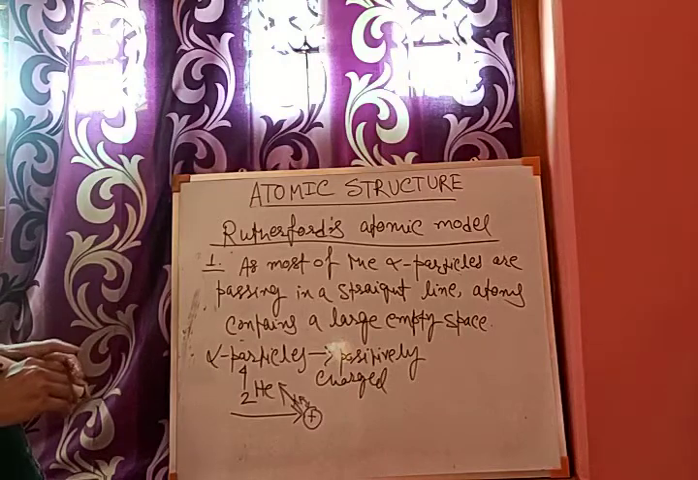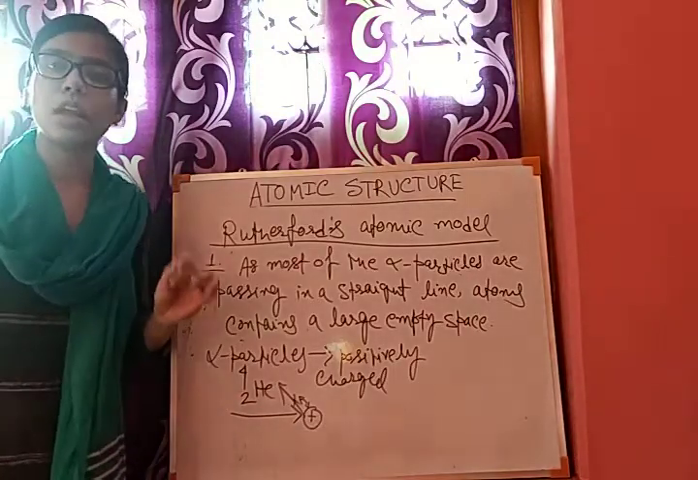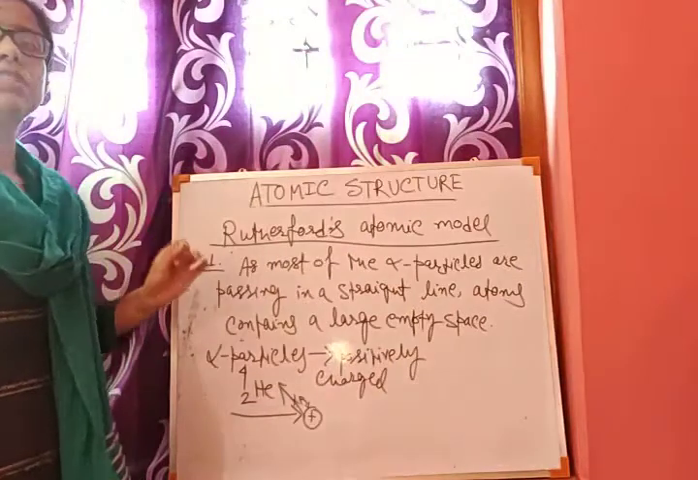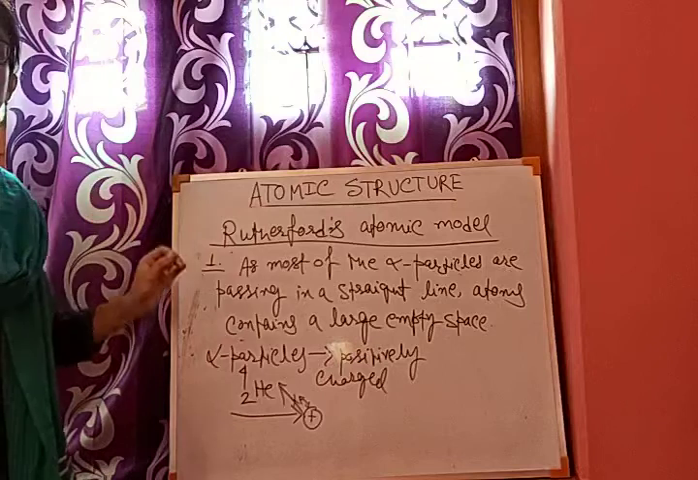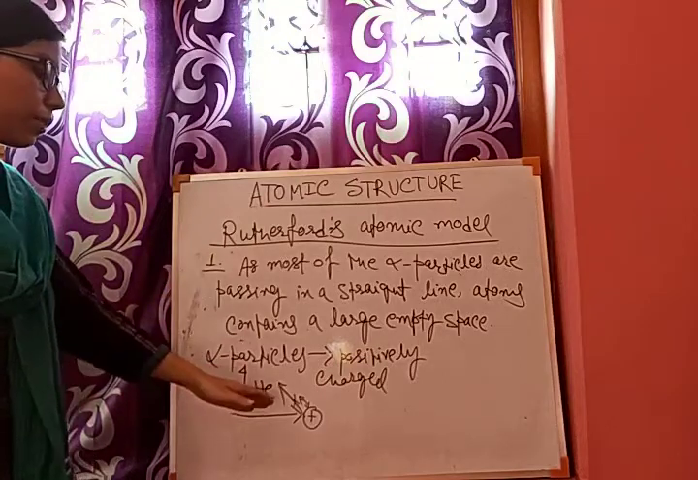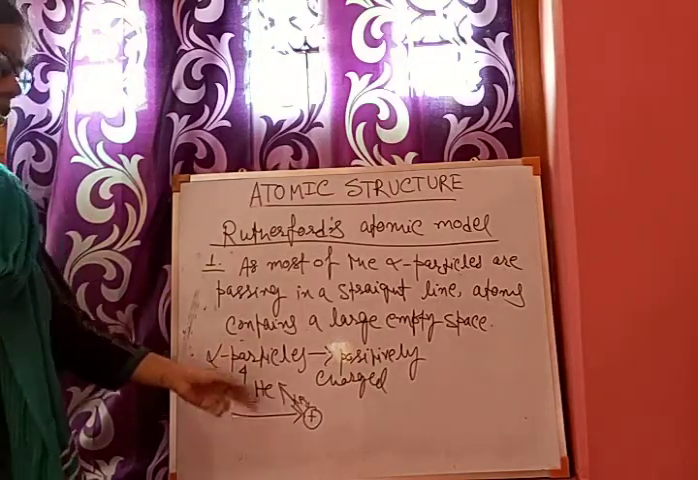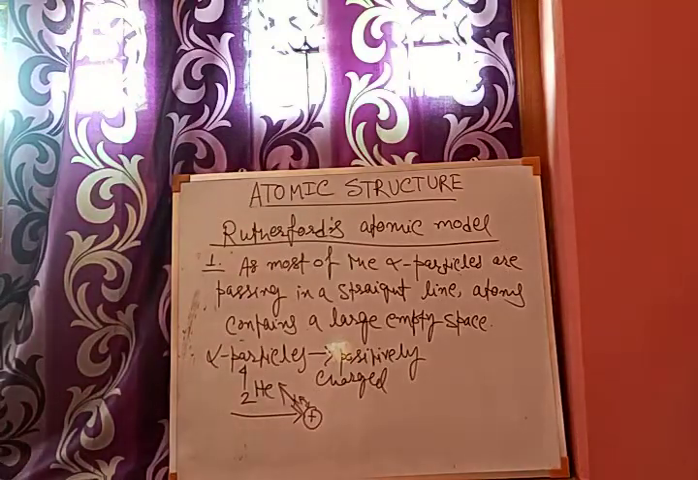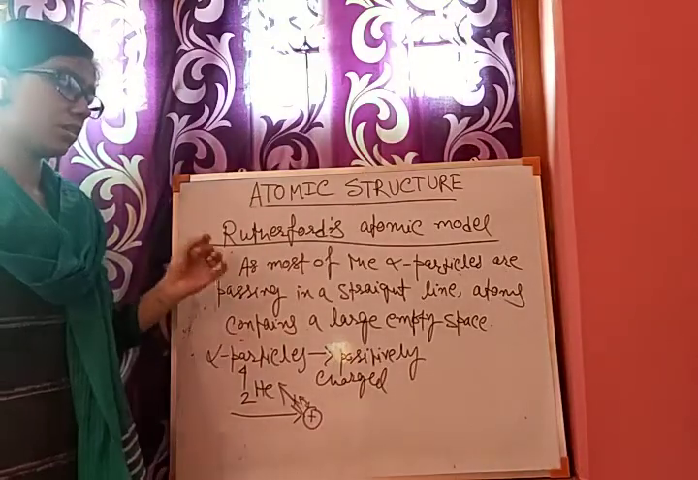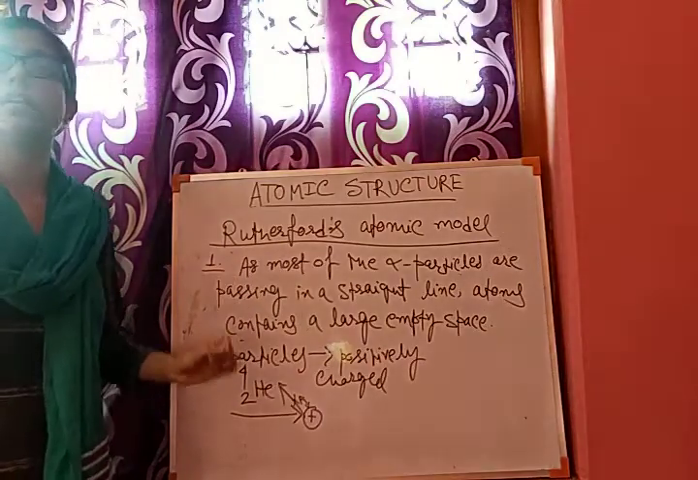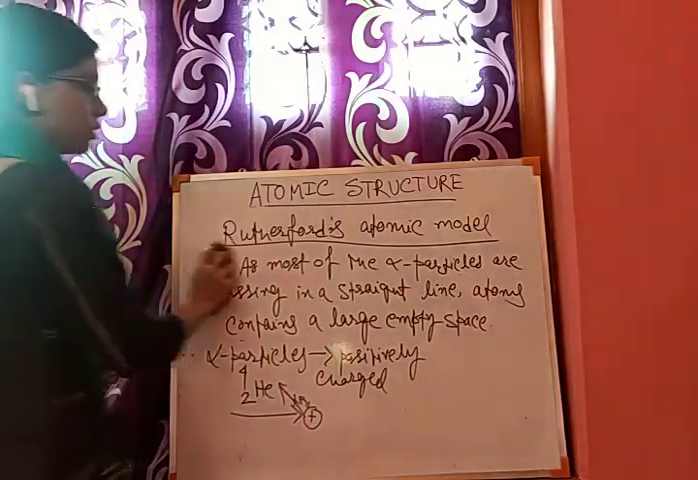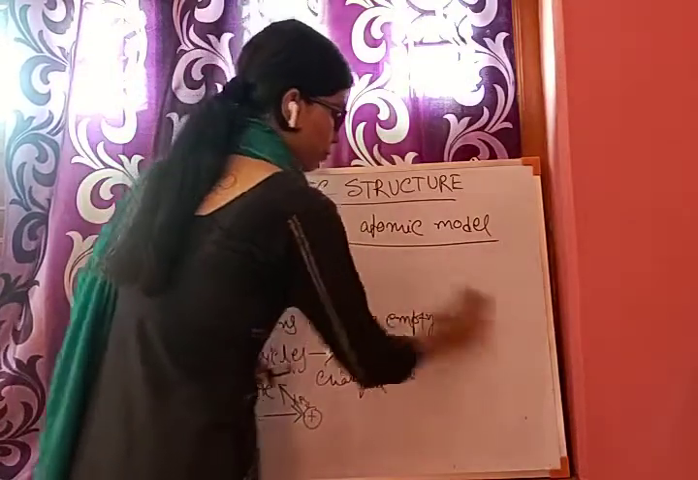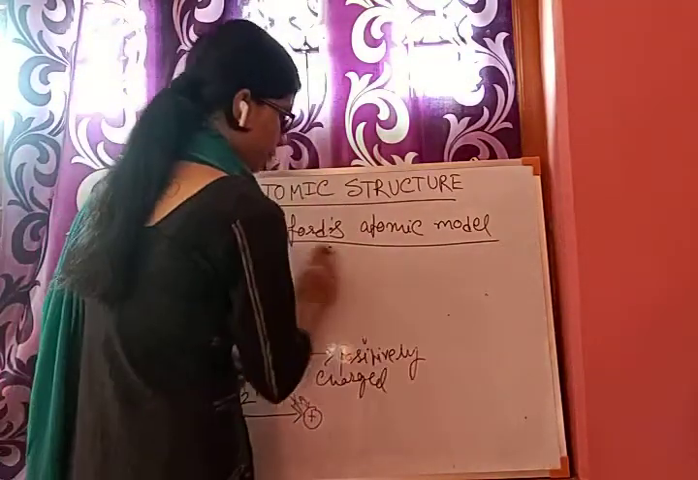That means the atom contains some positively charged thing, and due to striking that positively charged thing within the atom, some of the alpha particles are deflecting from their original path. So what is that positively charged thing within that atom? And that is the nucleus. So we can say there is a positively charged mass at the center of the atom known as nucleus.